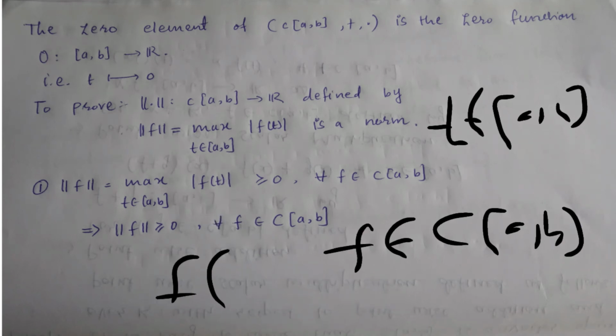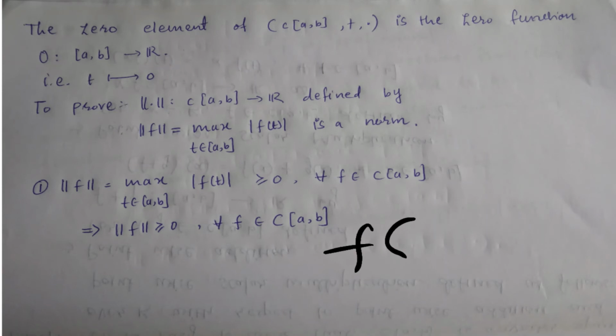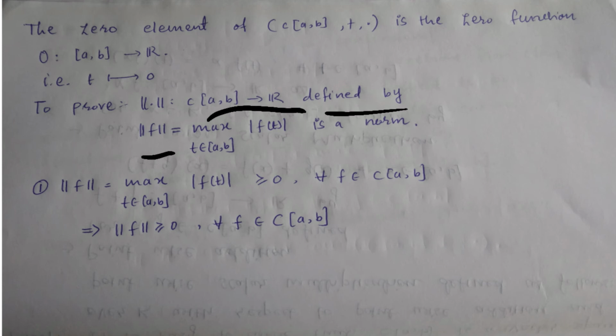So next we have to prove that this norm, which is a function from C closed interval AB to R, defined as norm of f is equal to maximum of modulus of f of t, is a norm. For that we have to prove the four properties of a norm. So the first property is norm of f is greater than or equal to 0. So take norm of f and use the definition of this norm, which is maximum of modulus of f of t, where t is in closed interval AB.